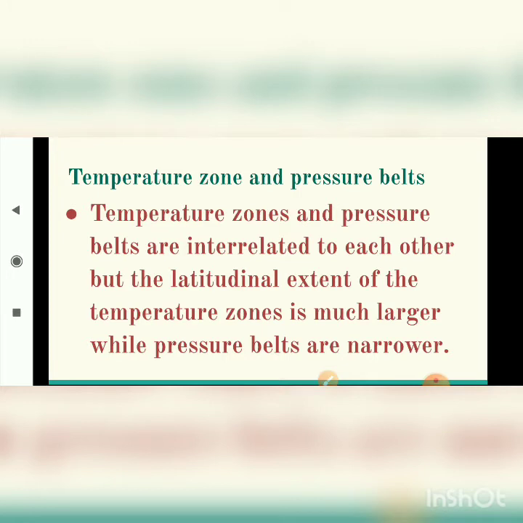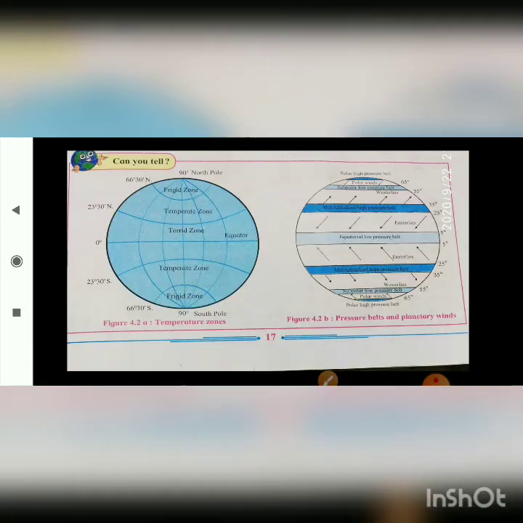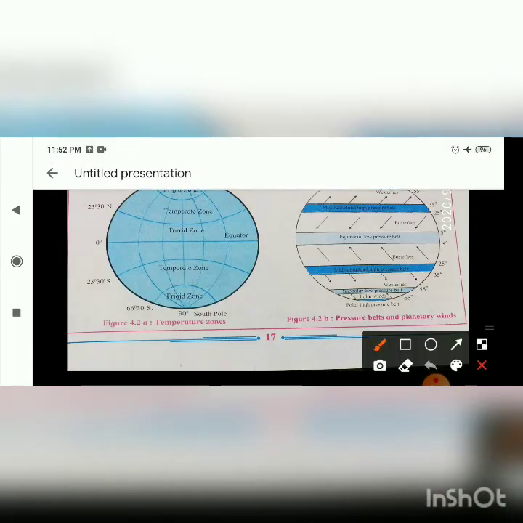First, students, we will be learning about temperature zones and pressure belts. Temperature zones and pressure belts are interrelated to each other, but the latitudinal extent of temperature zones is much larger, while pressure belts are narrower. You can see the diagram which has been given.